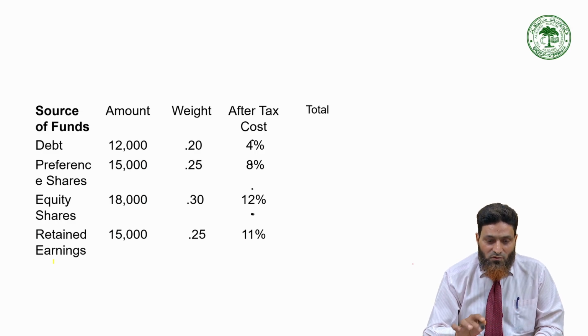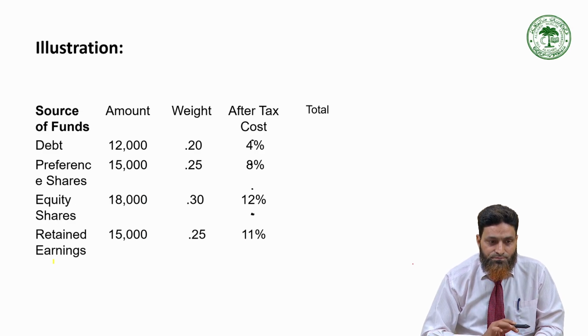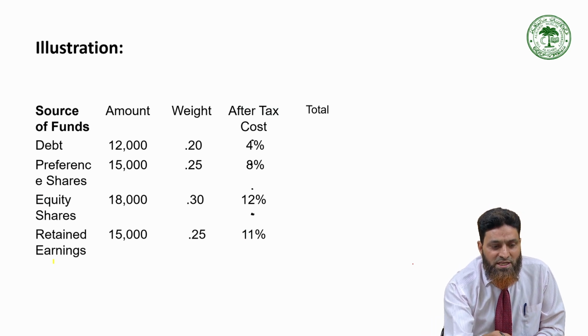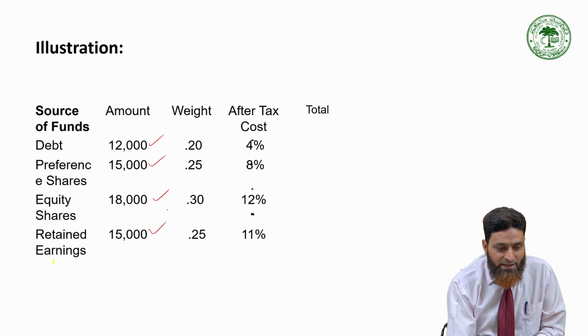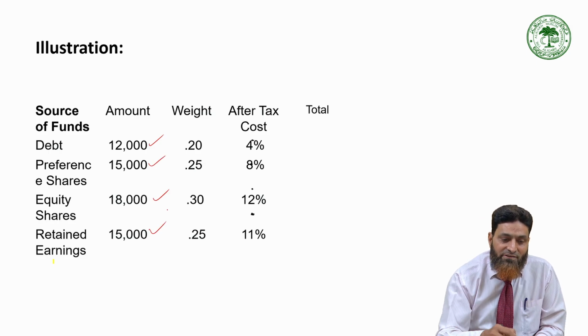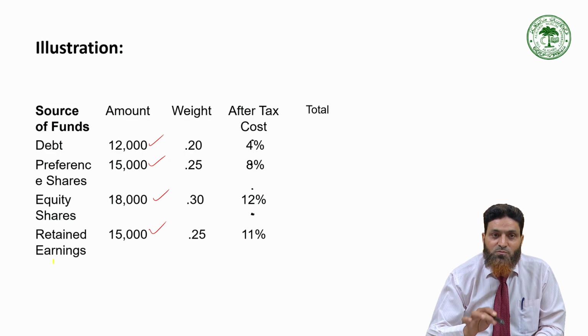For example, one question is given here. A company is using different sources of fund: debt 12,000, preference shares 15,000, equity shares 18,000, retained earnings 15,000. These are the different sources of funds used by the company.